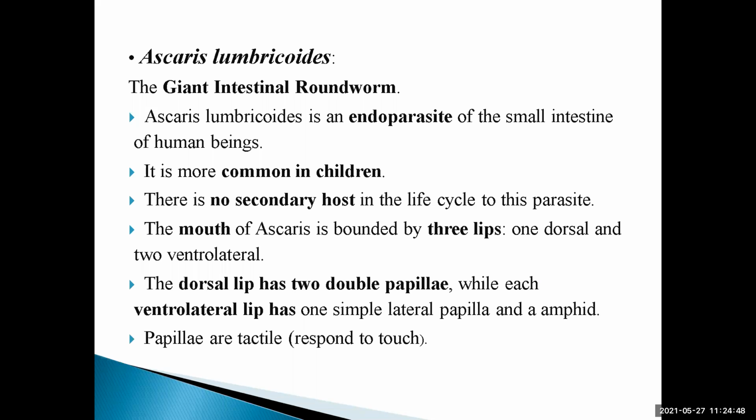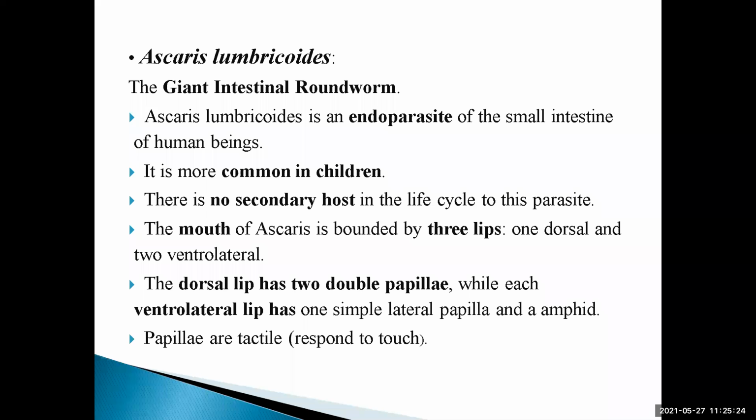Now when we take an example of the class Nematoda, that is Ascaris lumbricoides in the phylum Aschelminthes. It is a giant intestinal roundworm. Ascaris lumbricoides is an endoparasite of the small intestine of human beings. Where is it found? It is found in the small intestine of human beings. There are two types of intestines in human beings, the large intestine and the small intestine.